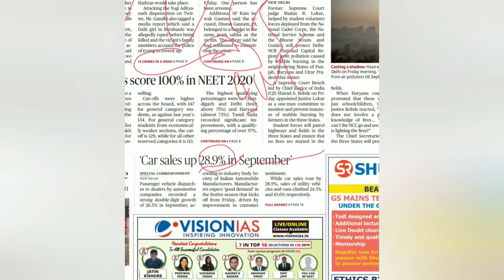You can very well use these facts and figures there when you write 'passenger vehicles dispatched to dealers by automotive companies recorded a strong double digit growth.' See, this is not the concluded answer, there is going to be more news in future, right? So when the news concludes, you can write about these facts and figures.